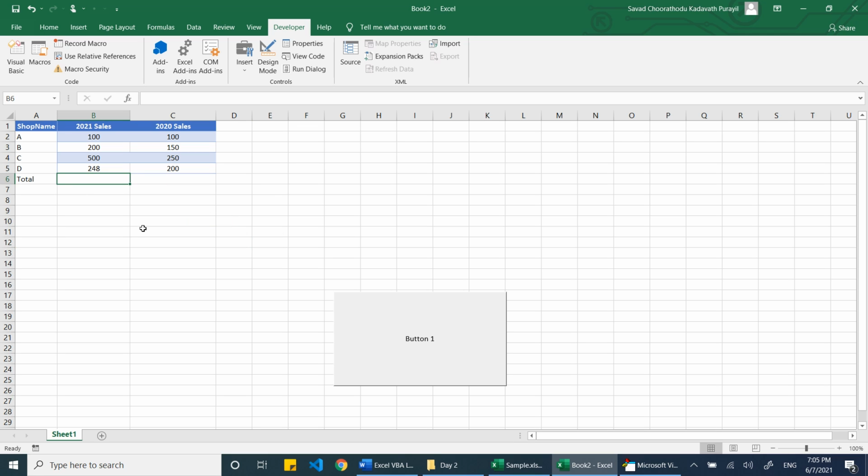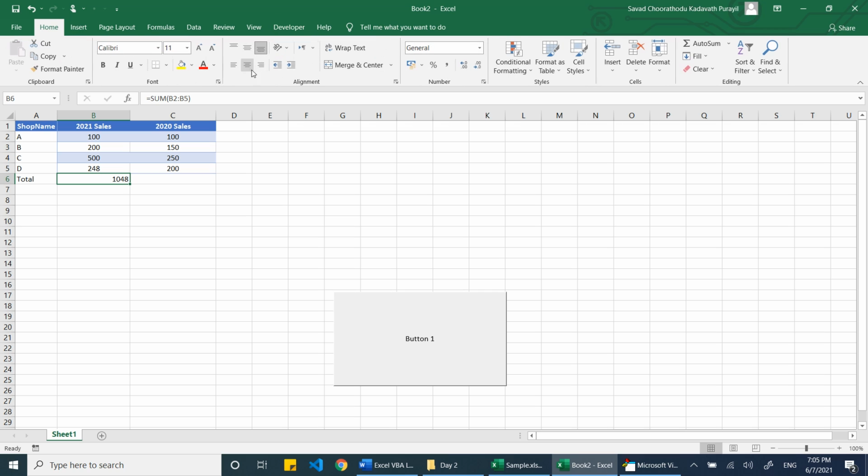So I want to get the total here basically. It's absolutely for the beginners in Excel. I can write equal to any function or any calculation we want. We will start with equal to SUM. I want to get the sum of the data, so I have to start a bracket, select the data, then close. Now you can see the sum is ready here. I can just center align it, then make it bold. Control B is bold. Always learn the shortcuts in Excel, it will be greatly helpful for you. Now it says SUM B2 till B5. So I got the sum of these 4 data.